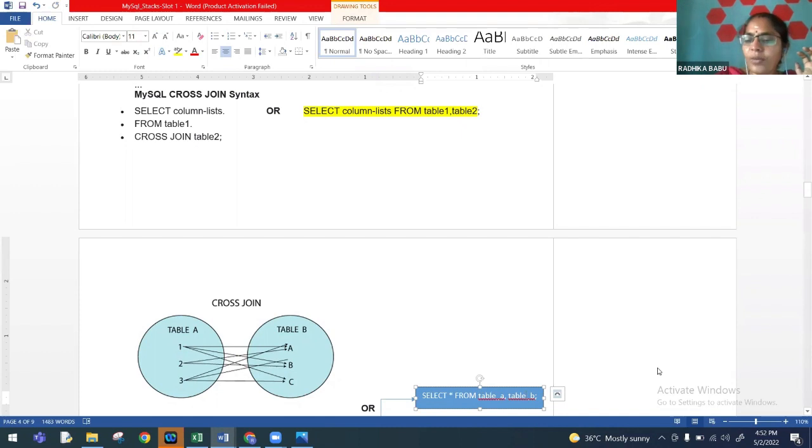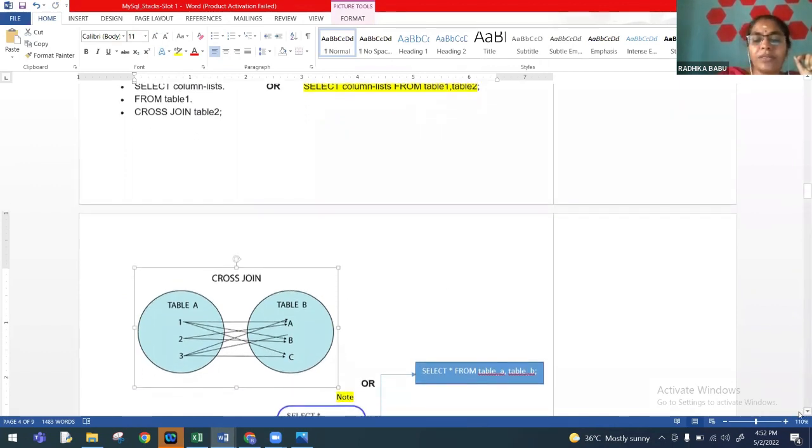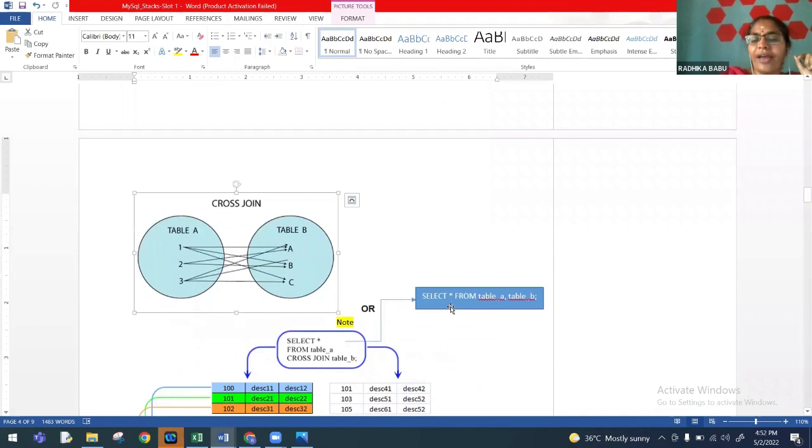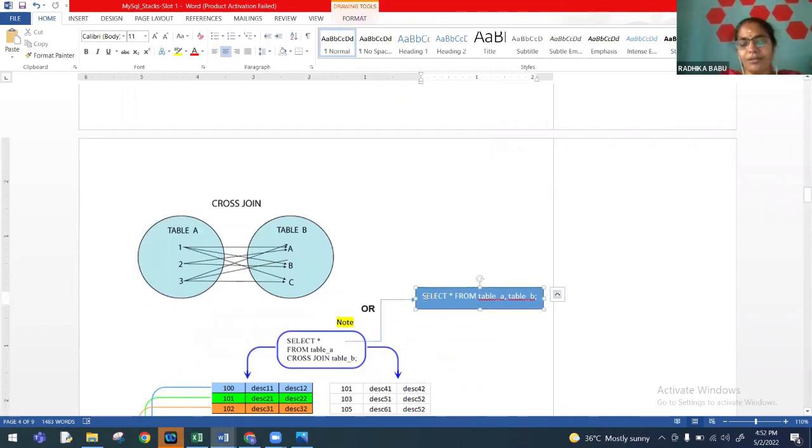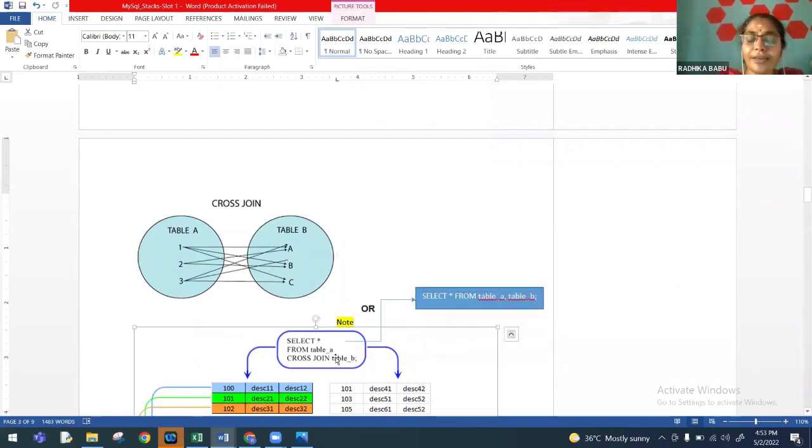The other way is we will be explicitly using the term cross join. In most of the sample papers, CBSE sample papers, we have only this command. Though this is correct, in most cases, when we go for evaluation, teachers are also mentally tuned to one kind of syntax, one pattern of syntax.